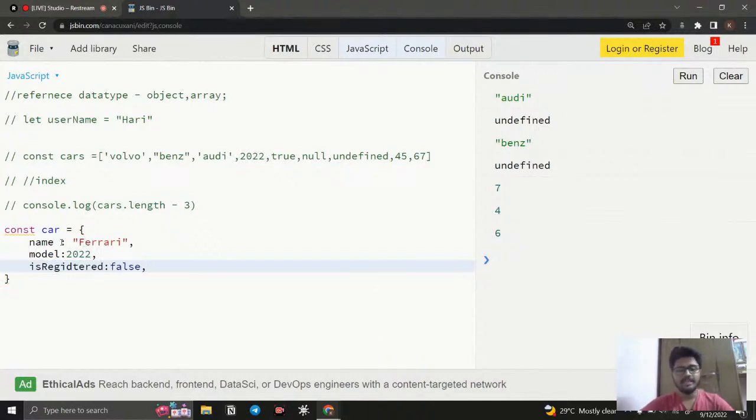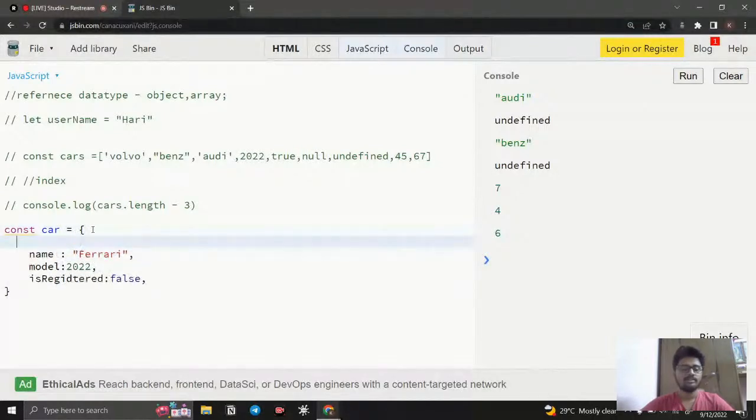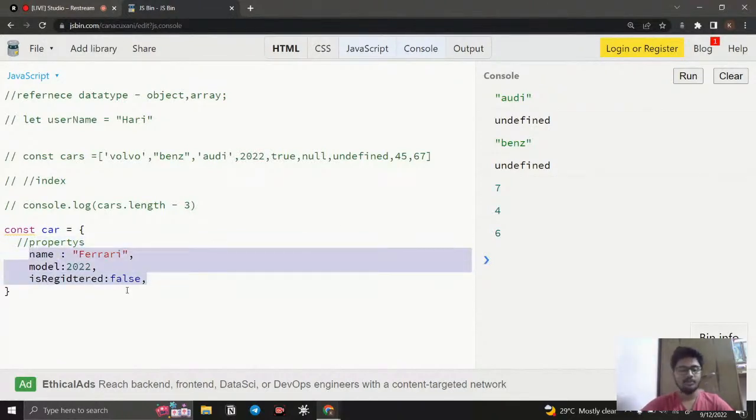So this is going to be a key value pair, and it is inside an object, right? So this is called properties. This is called properties. Okay, so we can access it. This is how it will work.